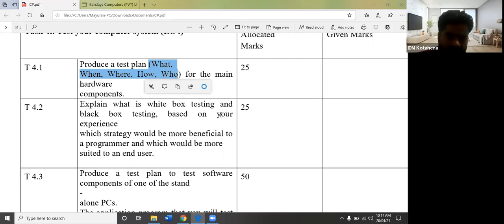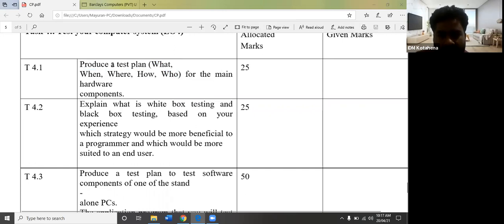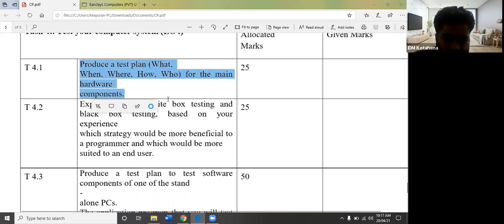Just search in Google: test plan for RAM, test plan for motherboard, test plan for processor. Then they will give you some sample plans. There you can get the idea of how hardware test plans should be done. In a similar way, you should do one or two test plans. Motherboard, what is the test plan? Then processor, what is the test plan? A small documentation. For that, first you should get knowledge about test planning for the motherboard. So then you will be able to answer the 4.1.